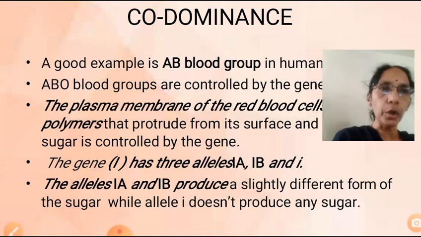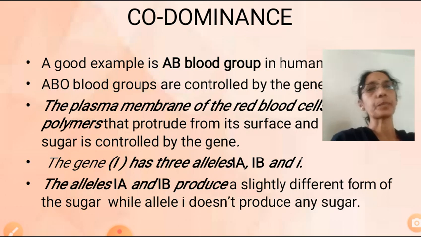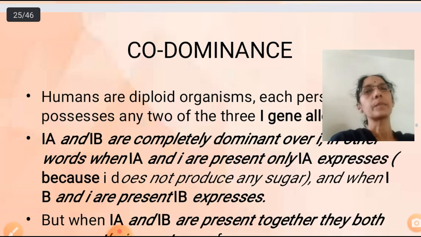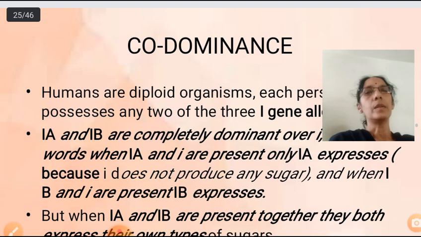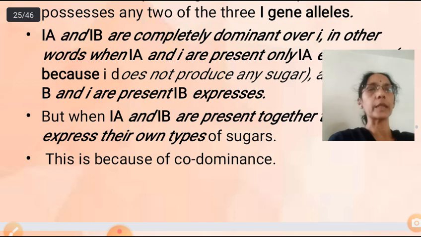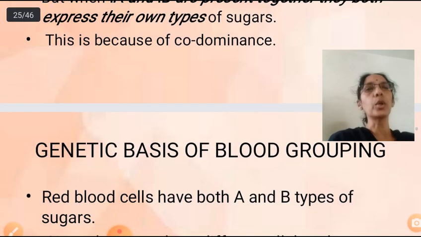So in codominance, the F1 generation resembles both the parents. When I^A and I^B are present together, they both express their own type of sugar. That is why it is called codominance.